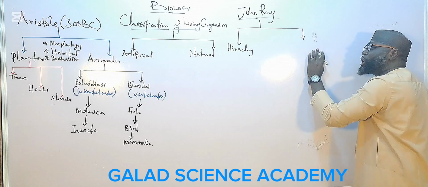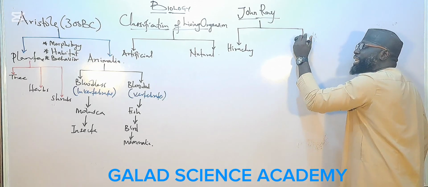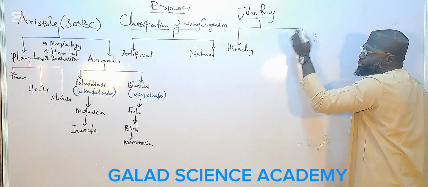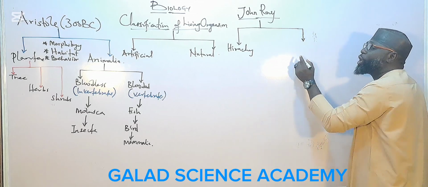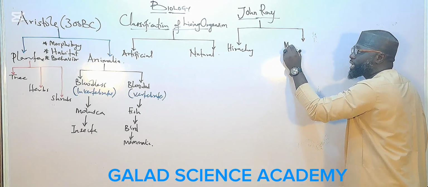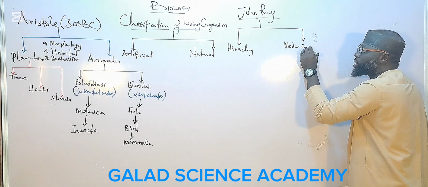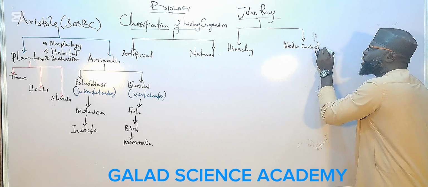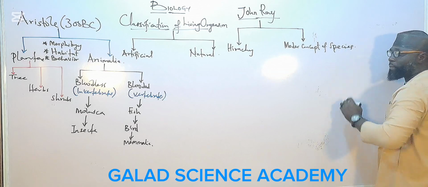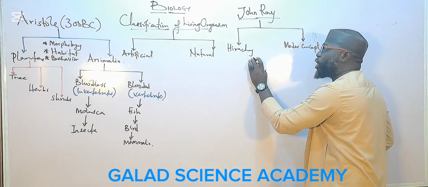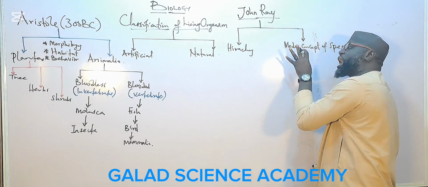And the second one is the idea of the modern concept of species. Hierarchy of classification, and a modern concept of species.